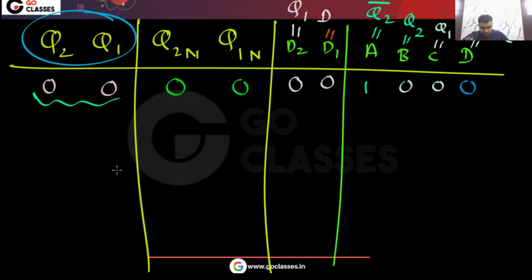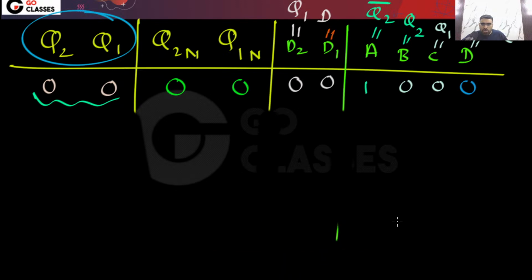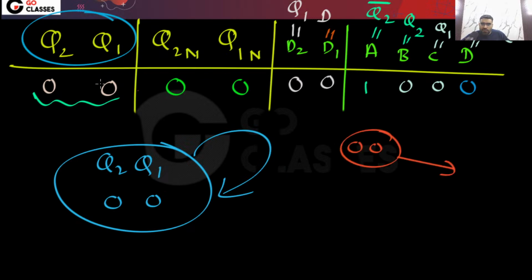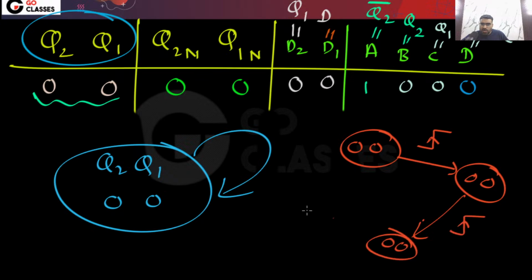You can stop now. Why you can stop now? Actually, you can stop here. Did you notice one thing, that if you are in state 0, 0, Q2, Q1, then again you will go to state 0, 0. After every clock pulse, again you are going to 0, 0. So you are not changing the state. Yes or no?